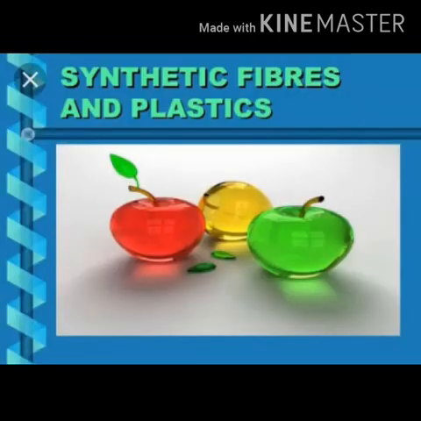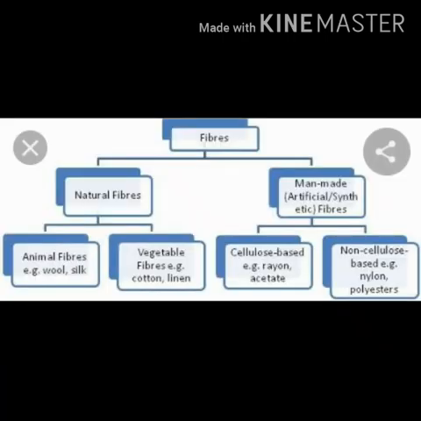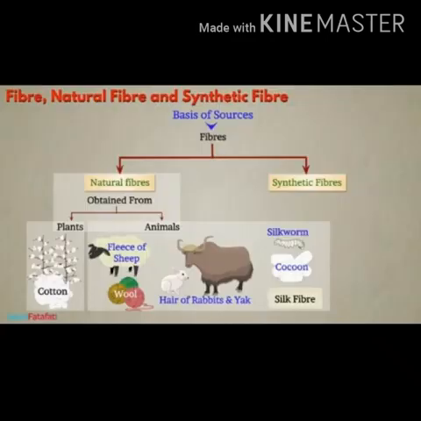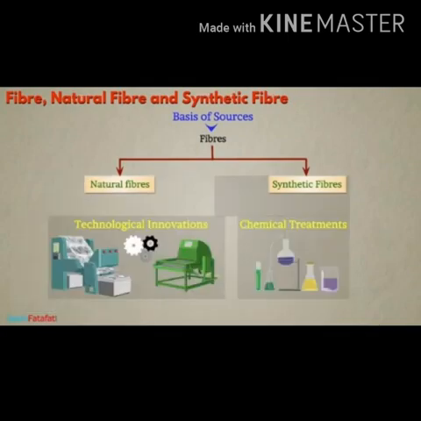We are going to study the science subject synthetic fibers and plastics. As in early classes you have studied, fibers are classified into two types: natural fibers and man-made fibers. Natural fibers are obtained from animals and plants. Cotton and jute are plant fibers, and silk and wool are animal fibers.